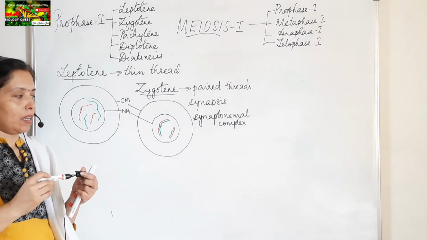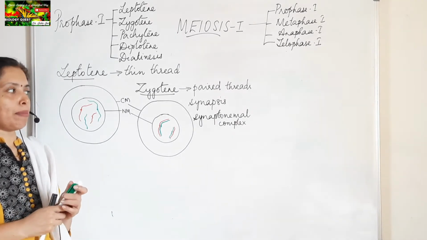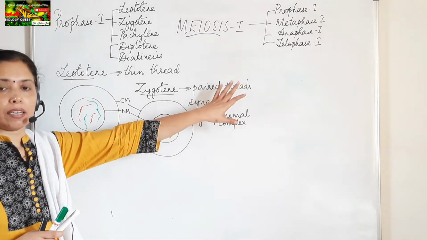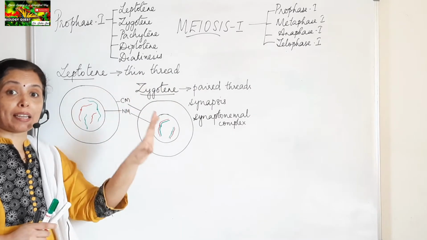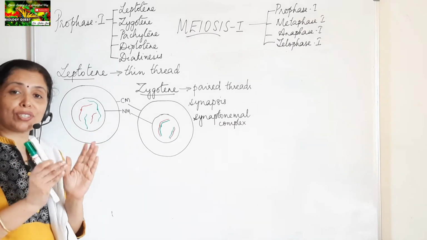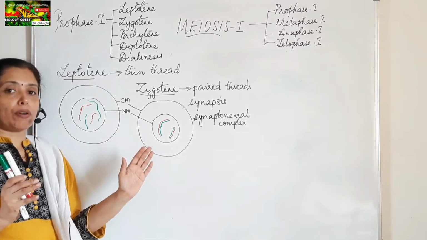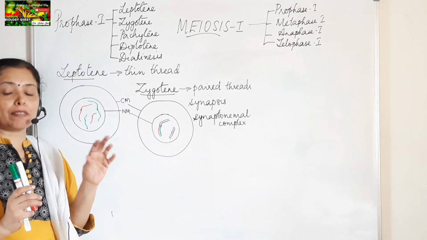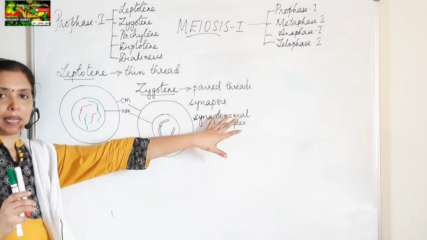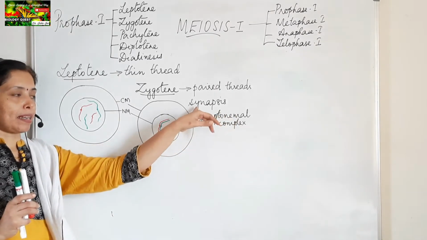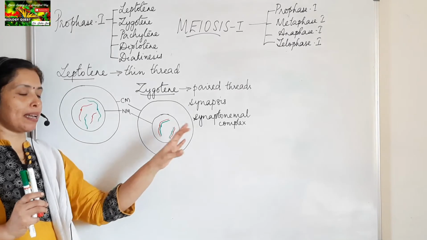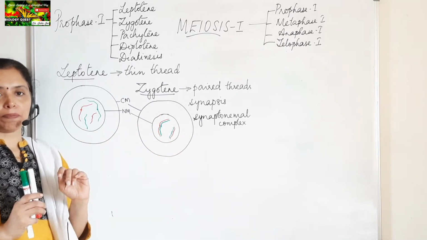Synaptonemal complex. Okay, so here in zygote, remember what is the term to be remembered? Paired threads. Remember what happens in zygote? Pairing takes place. What is pairing? The homologous chromosomes come and lie close together. This is brought about with the help of a certain proteinaceous complex, called the synaptonemal complex. And the biological term for pairing is synapsis. Synapsis is brought about by synaptonemal complex.